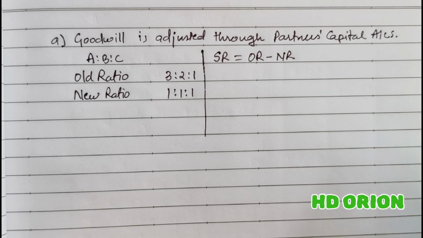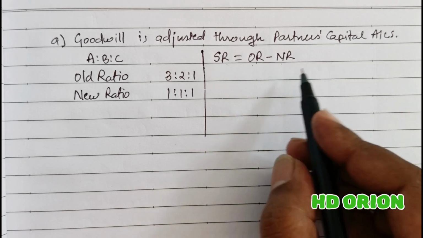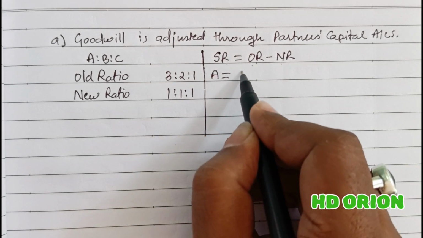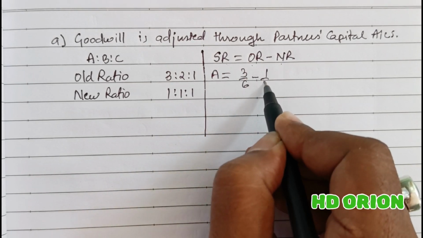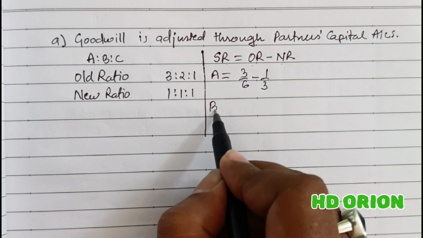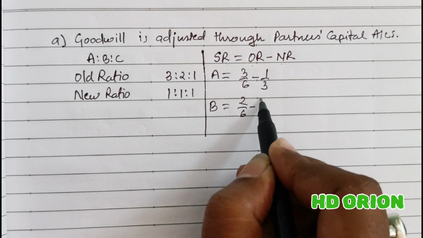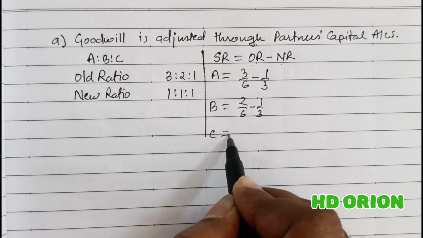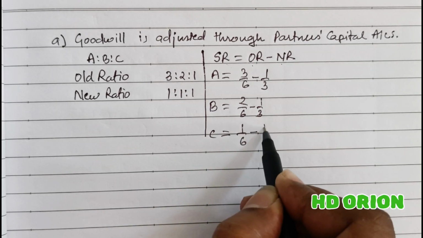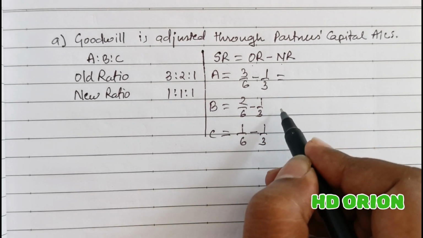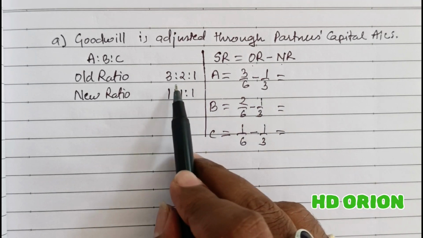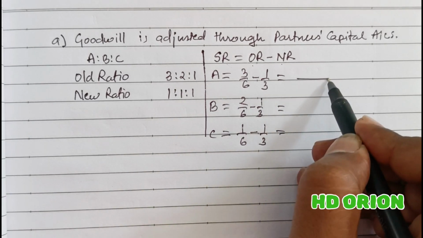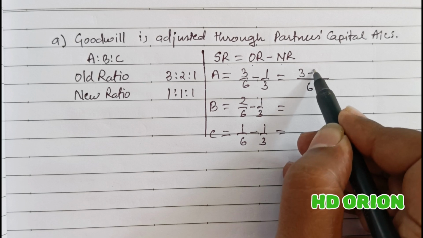And sacrificing ratio is equal to old ratio minus new ratio. So for A, old ratio is 3/6 minus new ratio 1/3. For B, it is 2/6 minus 1/3. And for C, it is 1/6 minus 1/3. I hope you know all these things. Fine. Now LCM will be 6, so here it is 3 minus 2.